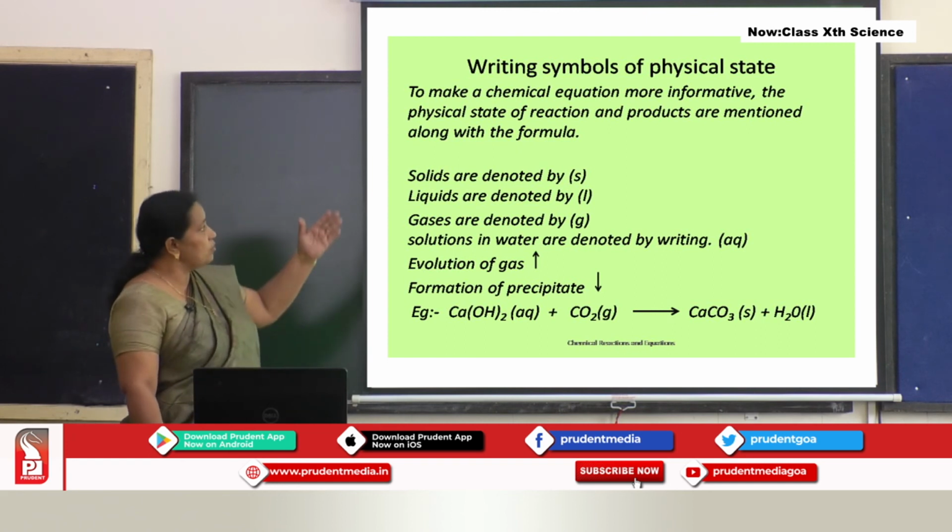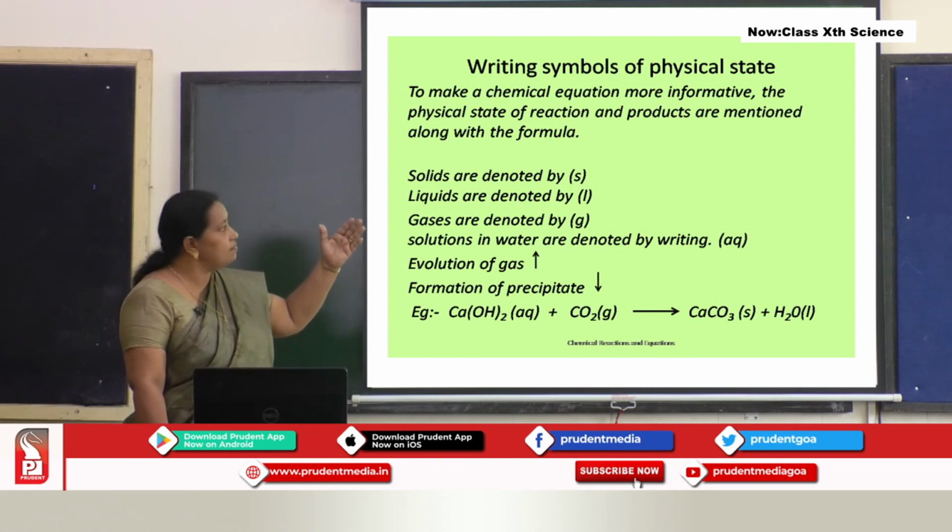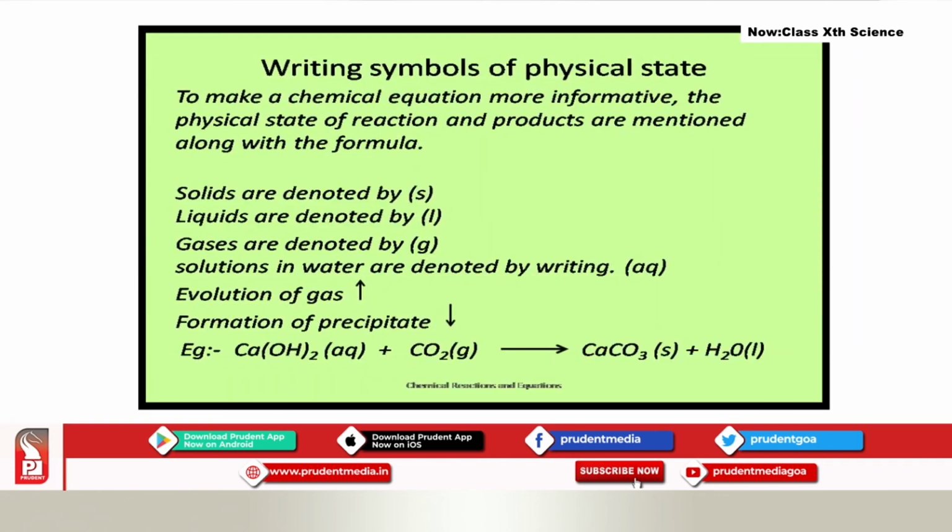So, to make the chemical equation more informative, the physical state of reactant and product can be written along with the formula and symbols. For example, solids can be denoted by S.